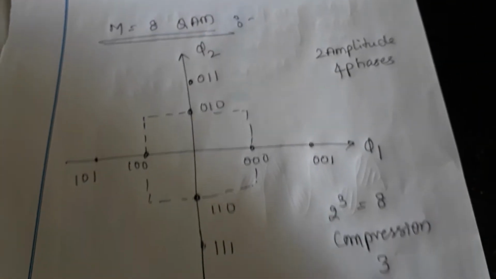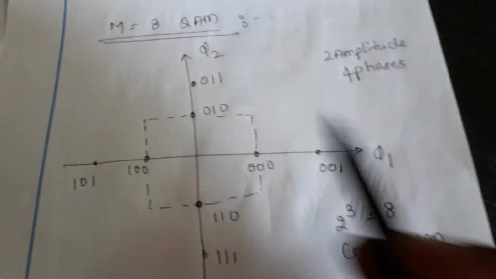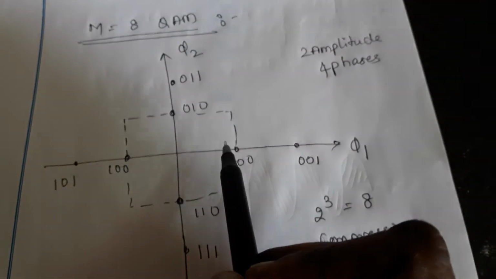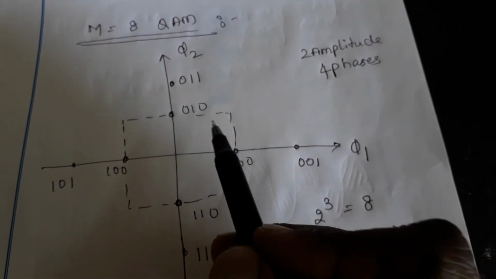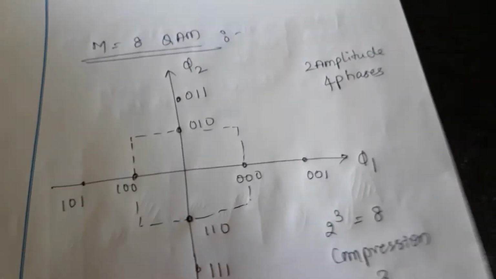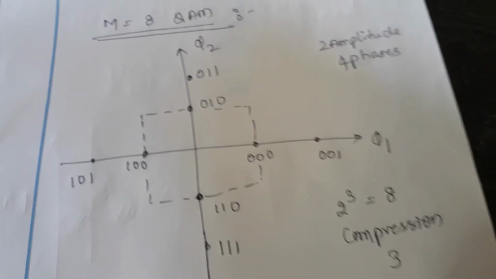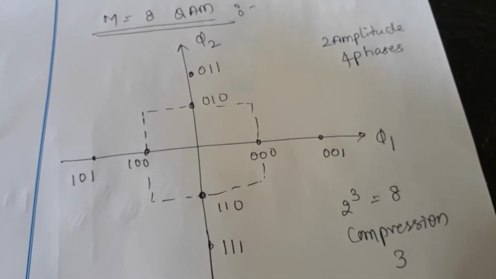Now let me go to M equal to 8. Can you observe phi 1 and phi 2 are there? M equal to 8 means 2 to the power of 3 is 8. How many bits am I going to combine? 3 bits. If I combine 3 bits, I get 8 possibilities.